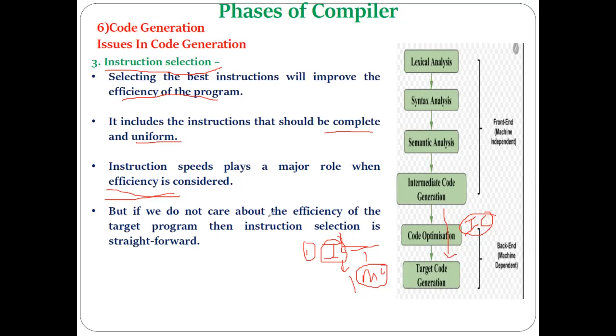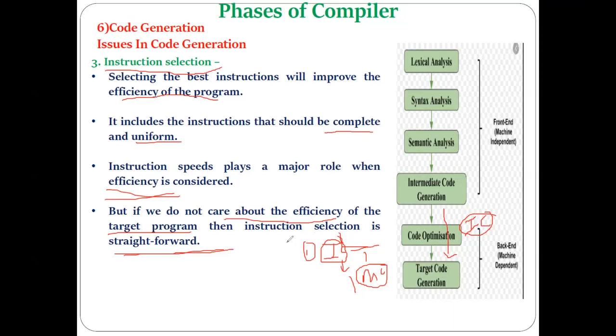Okay, but if you don't care about the efficiency of the target program, meaning if we don't consider how much time it will require to execute and how much space it will require, then the selection of the instruction can be done in a straightforward way. In that case there is no need to think about which instruction is better than another instruction for a particular intermediate code instruction. Understood?